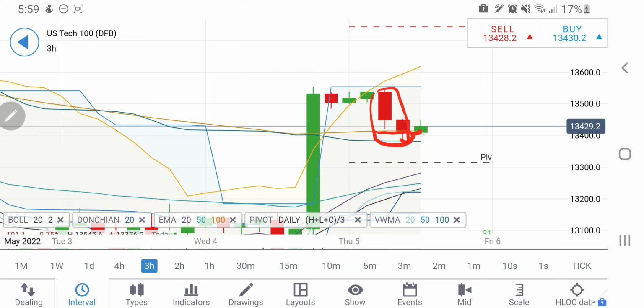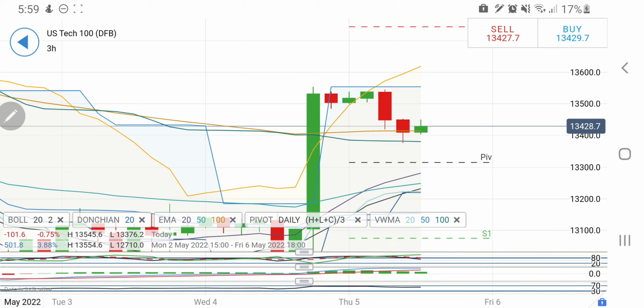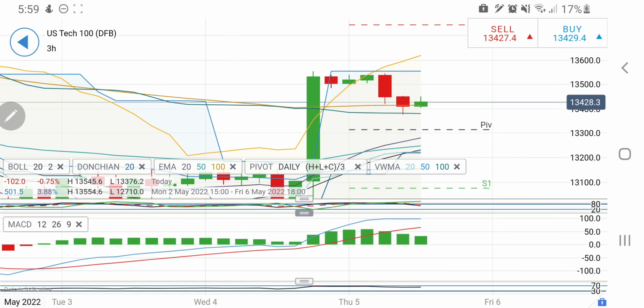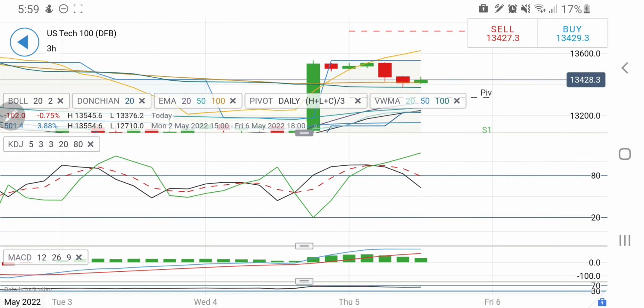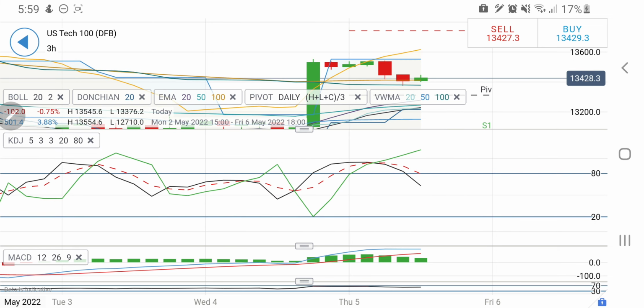So yes, you can go short below 13400. Below 13400, the targets are going to be 13310, 13220 levels. In fact, it can drop well below these levels. Now see here how beautifully 13550 has created a wall out there. So I'll be watchful of this. If it breaks this, definitely one can expect a sharper rise. Once it breaks 13600, we can expect a sharper rise towards 13720 and 13800 levels.